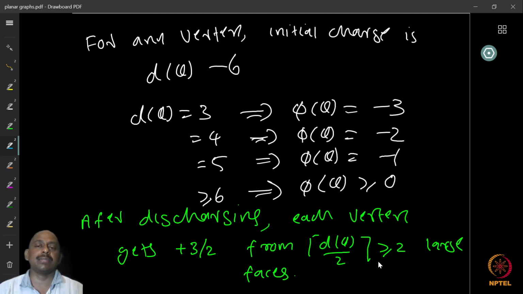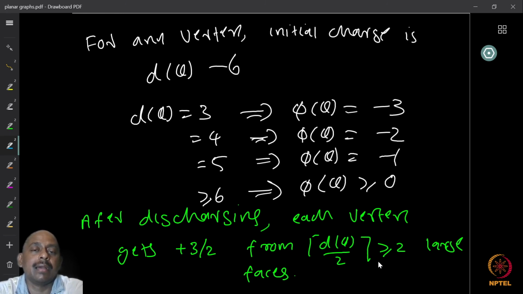But it has at least ceiling of 3 by 2, which is 2, large phases incident to it. These 2 large phases must have given it plus 3 by 2 charge each. So 2 into 3 by 2 is plus 3. The vertex of degree 3 gets a charge of at least 3 from its phases, so 3 plus minus 3 is 0. Its charge becomes 0. So we designed our number plus 3 by 2 so that this also happens.